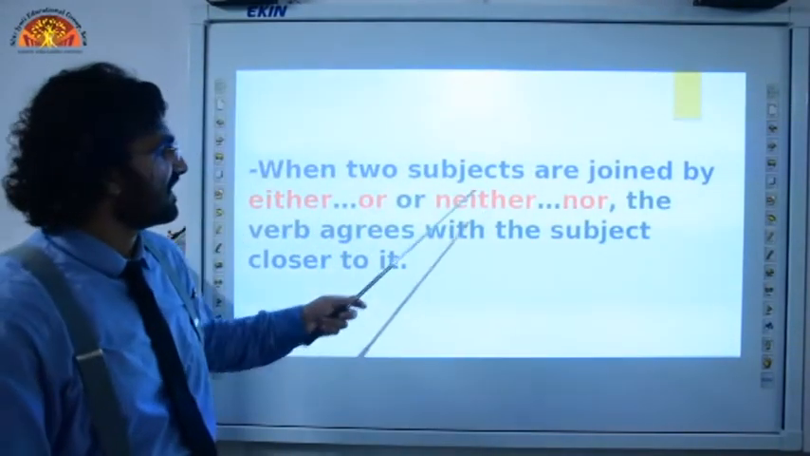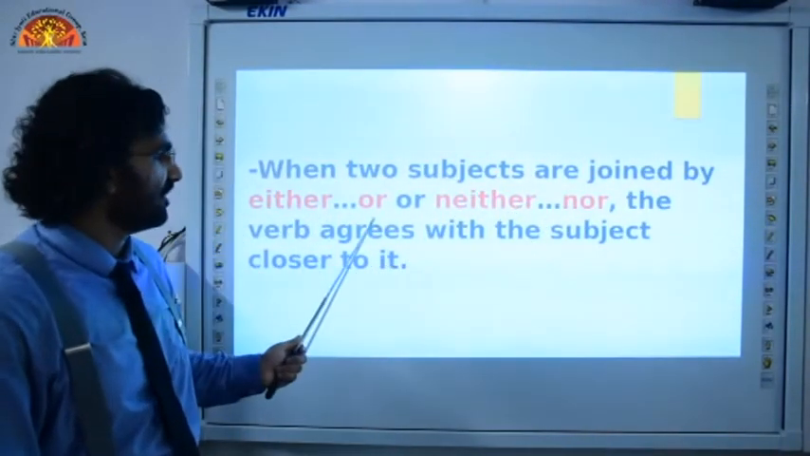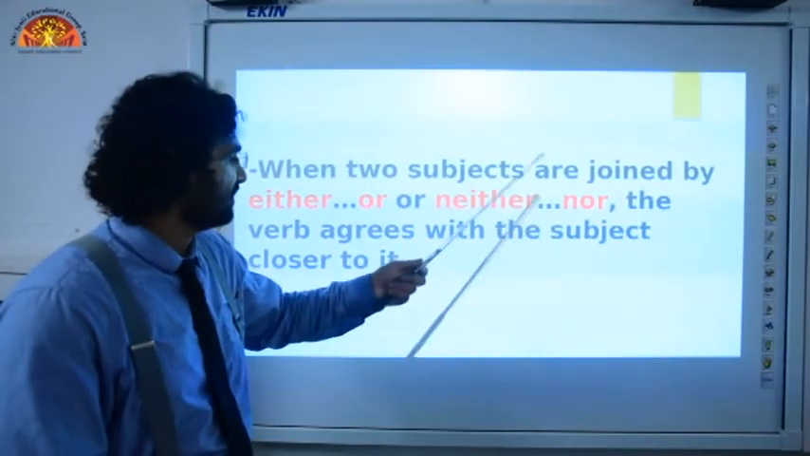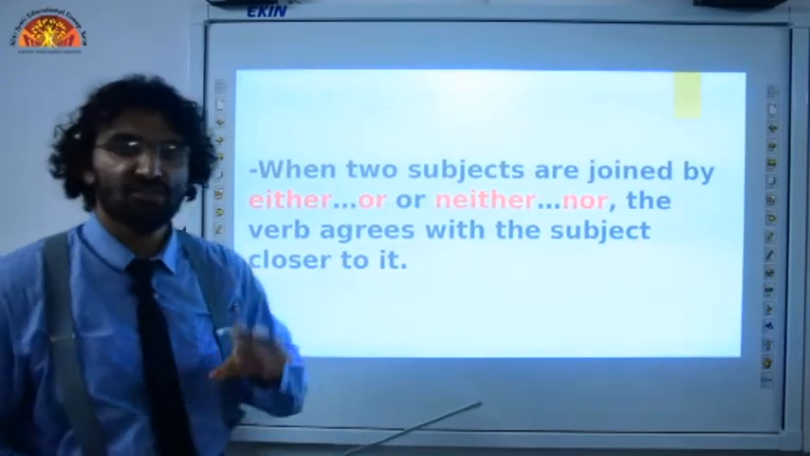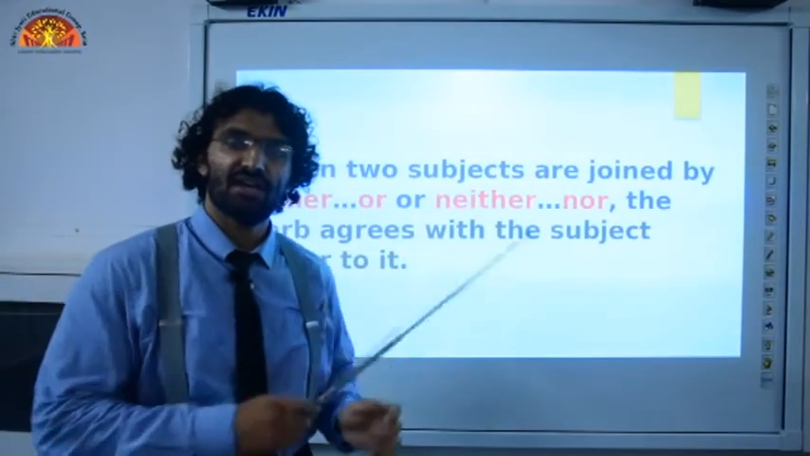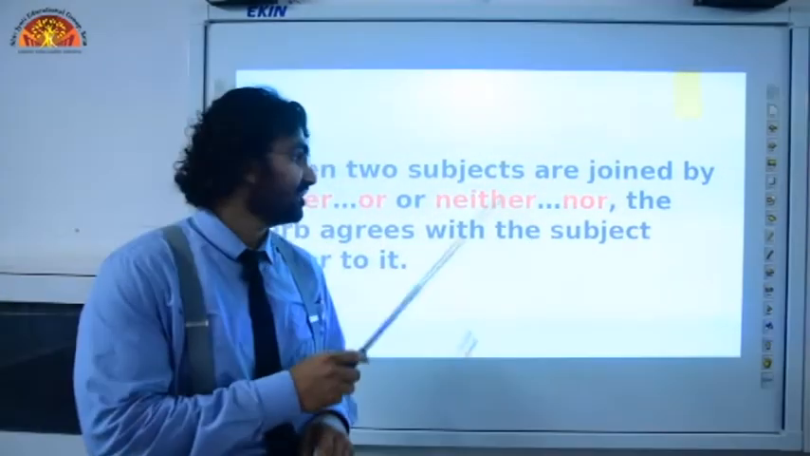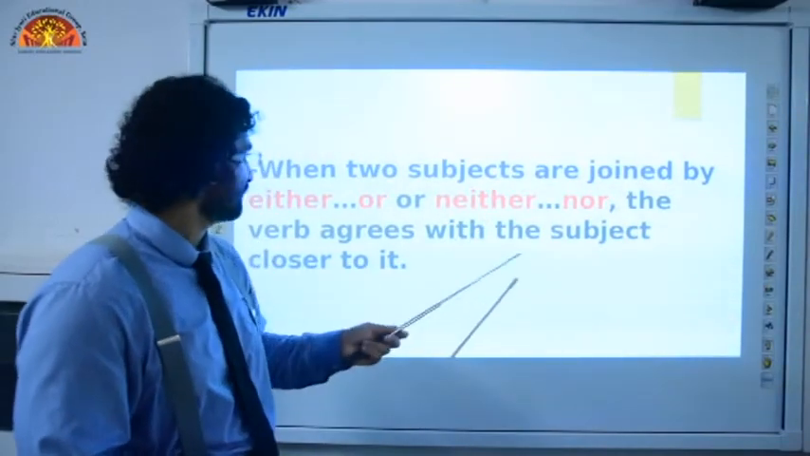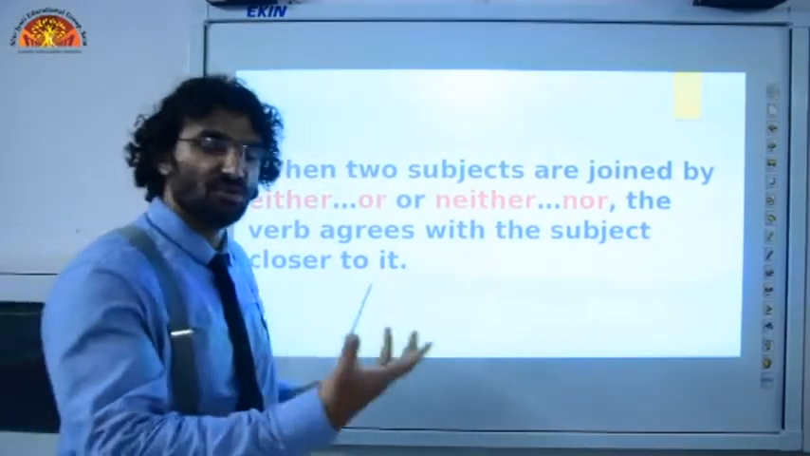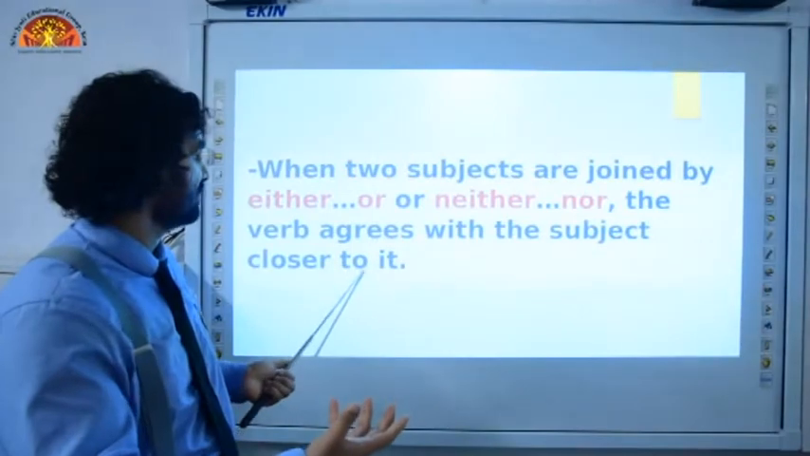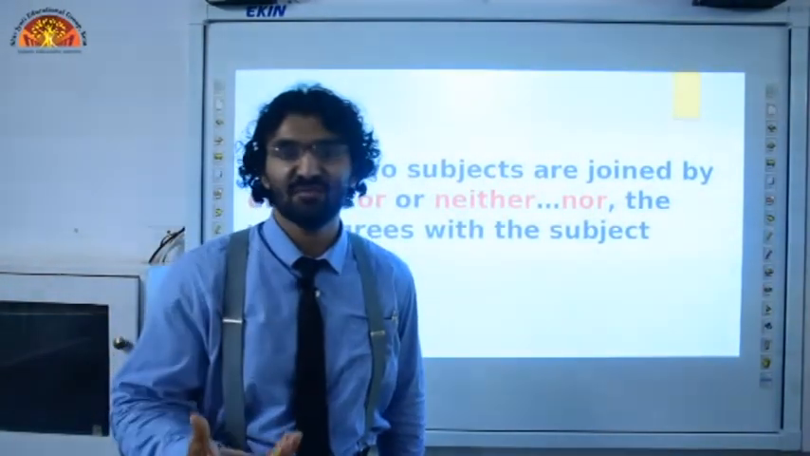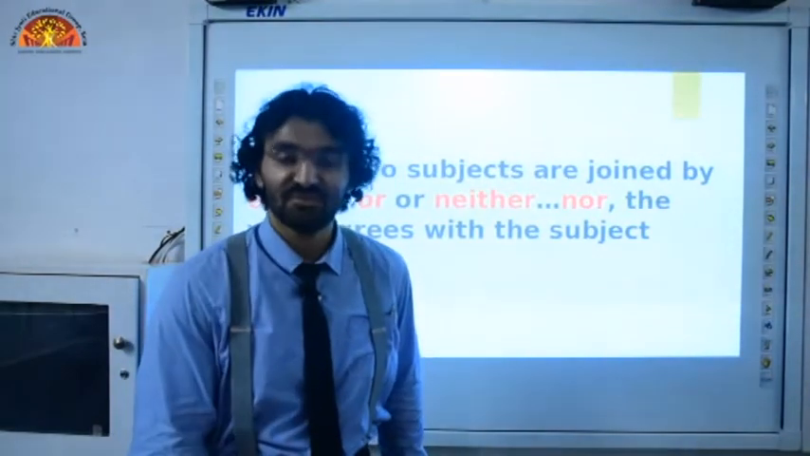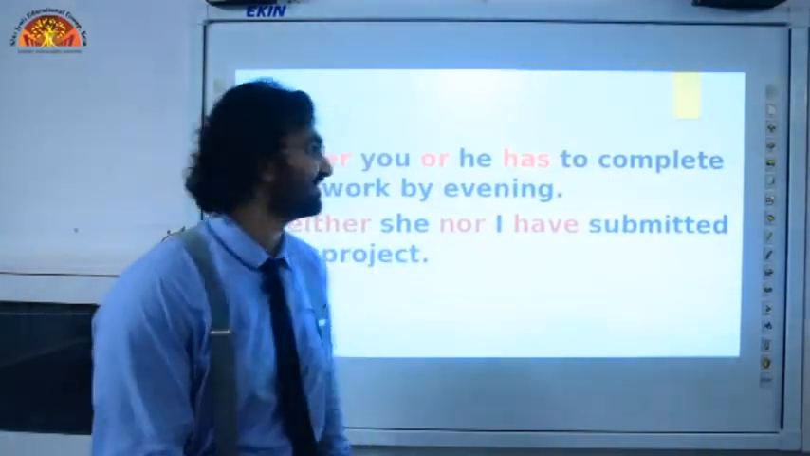When two subjects are joined by either-or or neither-nor, the verb agrees with the subject closer to it. So when there are two subjects joined by either-or or neither-nor, the verb will agree with the subject which is closer to it. We are going to see examples of it, and with the help of examples you will be able to understand them well. Worry not, for I am still here.